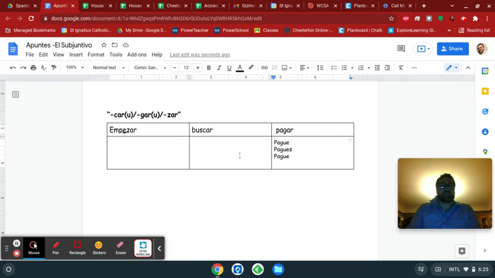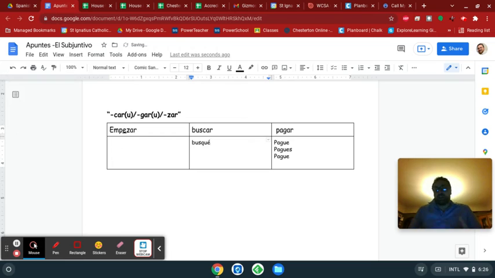Okay, buscar. The same thing would happen. If I put busc and then with an E, the C would probably just make an S sound. So busce. And we want it to sound like it's part of the same verb as buscar, busco, buscas, busca. So how do we make that K sound? We actually don't even use the C anymore. We use a Q with a U. Okay.